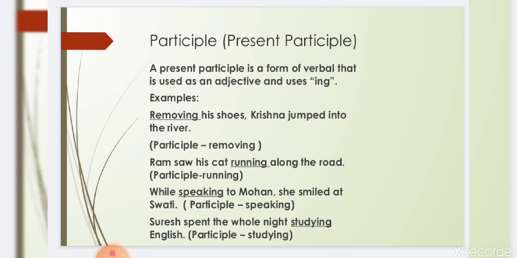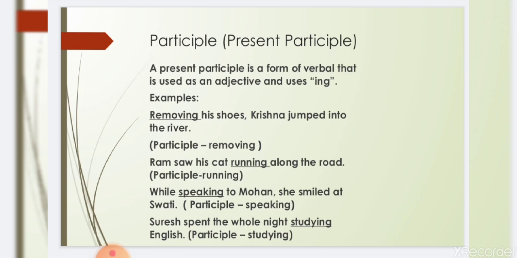Now let's see some examples. Removing his shoes, Krishna jumped into the river. Here the participle is removing. Ram saw his cat running along the road. Please mark, running is here participle. While speaking to Mohan, she smiled at Swati.